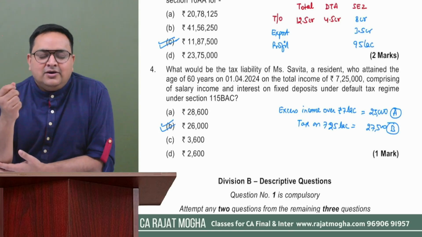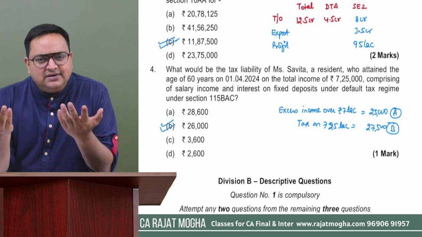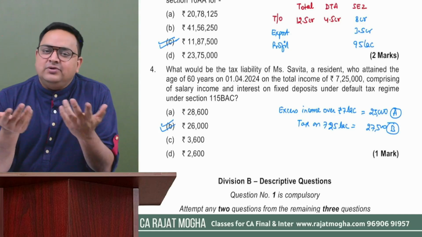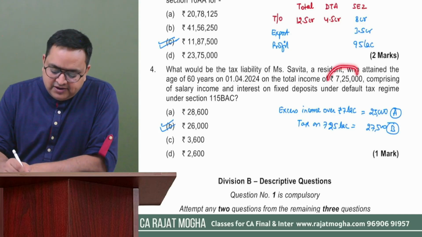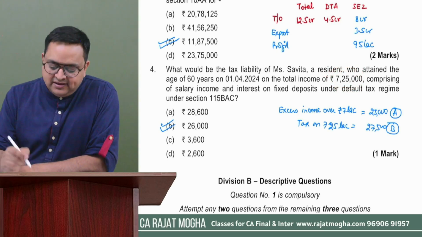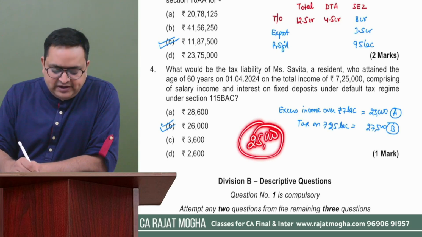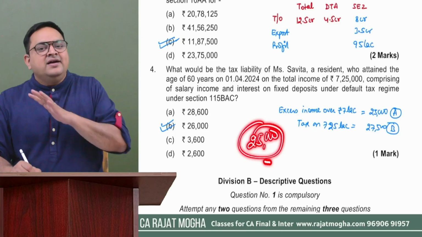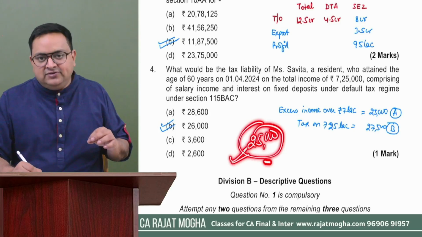See, we understand that on 7 lakh, we don't have to pay any tax, because if we are following default tax regime, so if you have income of 7 lakh rupees, because of rebate, we don't have to pay any tax. So how much income have we earned which is over and above 7 lakh? It is 25,000. So I am earning just 25,000 rupees extra. Otherwise, if my income would have been just 7 lakh, I would not have paid any tax in default tax regime. So I am earning only 25,000 income.